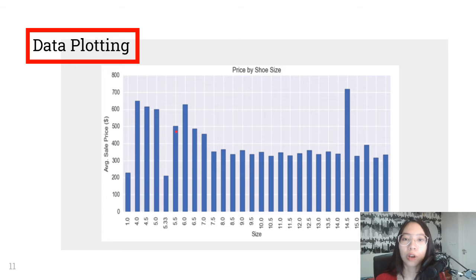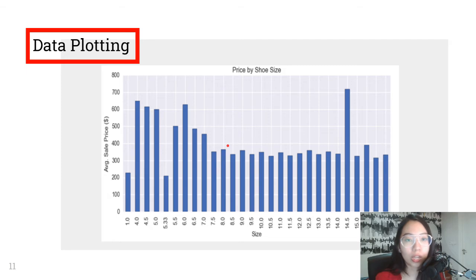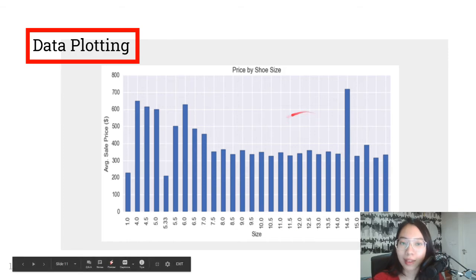Next, we did some data exploration by plotting sneaker resale price based on the shoe size and order date, along with the count of each resale price. We do this data exploration in order to see the spread of sneaker prices based on those selected features. In the first plot, we're plotting the average sell price for each shoe size, and from the graph we can see that the data is pretty even, but there is some data that stands out compared to other data, which is the one in size 14.5, and there's also some data that is considered low, which is the one with size 5.3 and size 1.